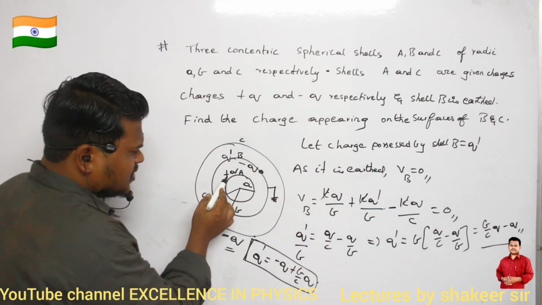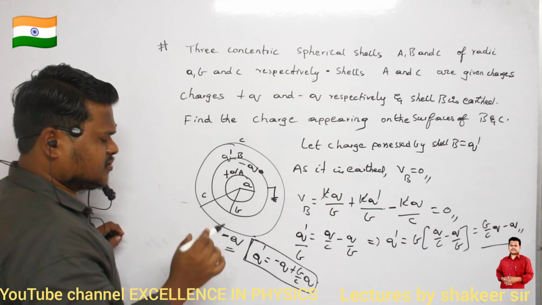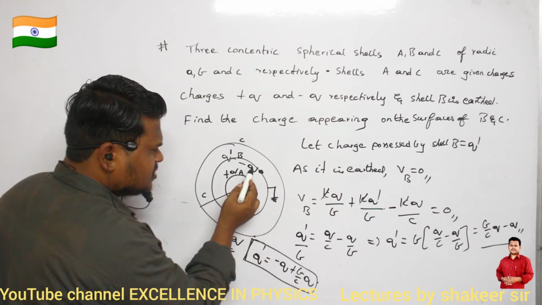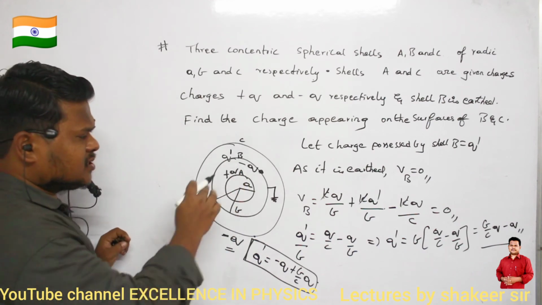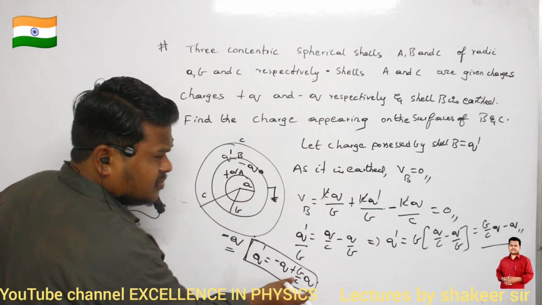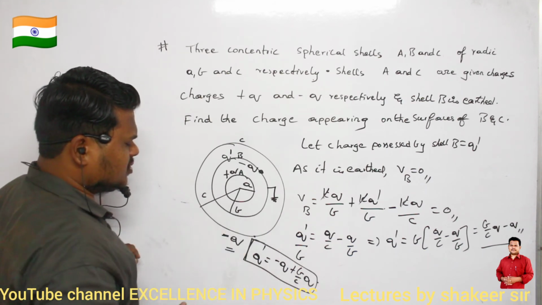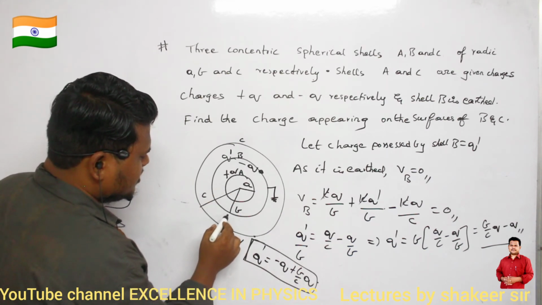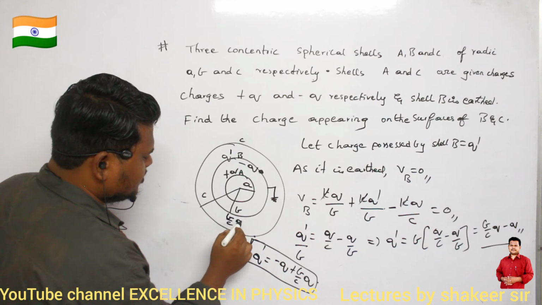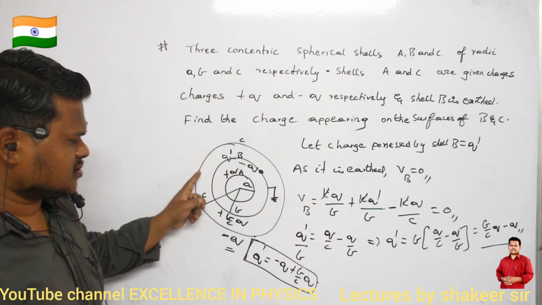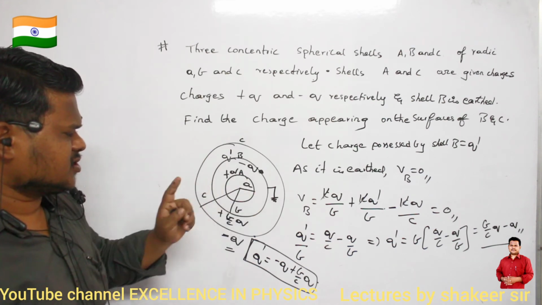So out of the total Q dash, minus Q is present on the inside surface of this shell. On the outside surface, the remaining charge, plus (B by C) into Q, is present.